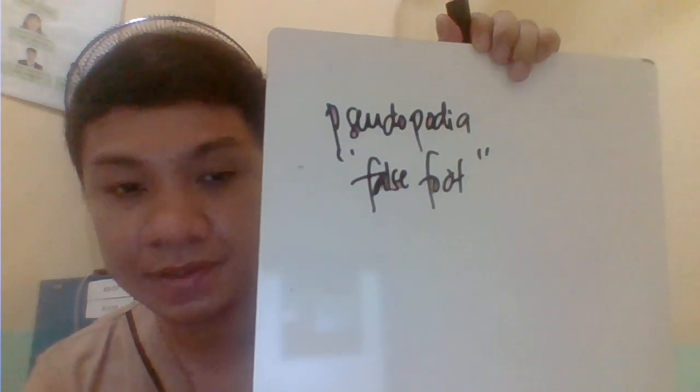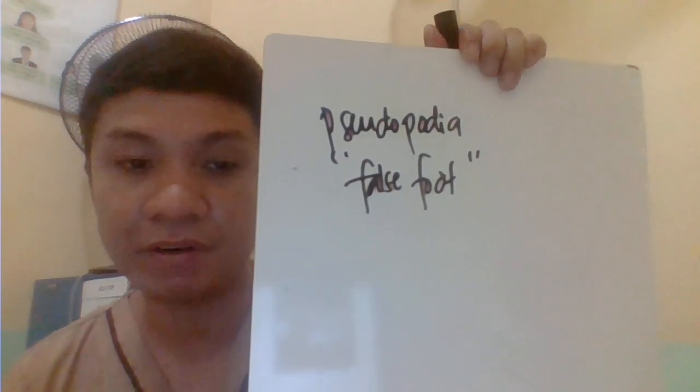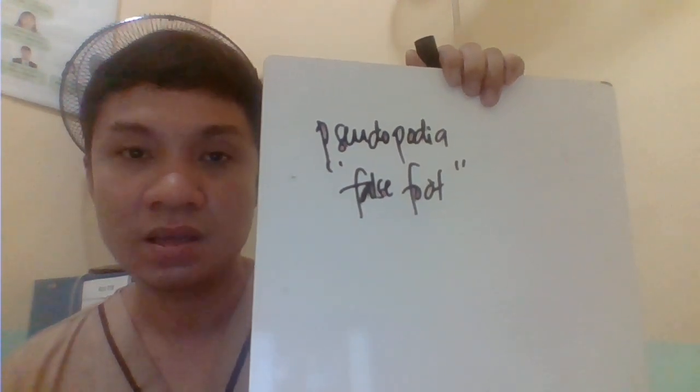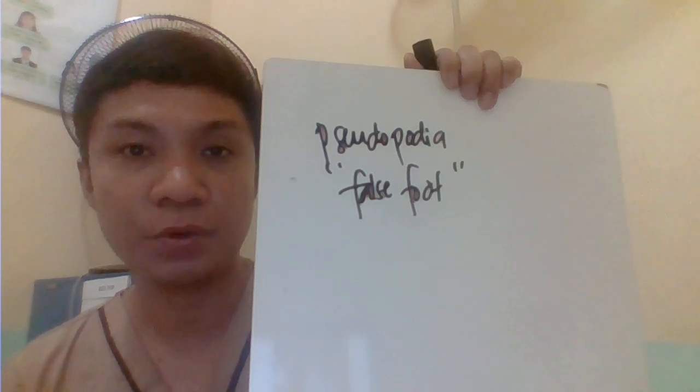You call that one pseudopodia or false foot. They use this as their mode of locomotion. They also use this in order to procure their food.